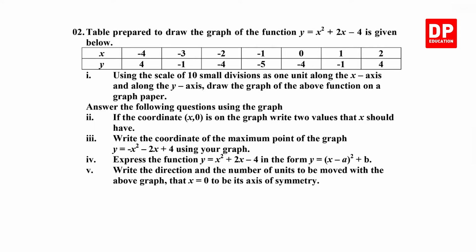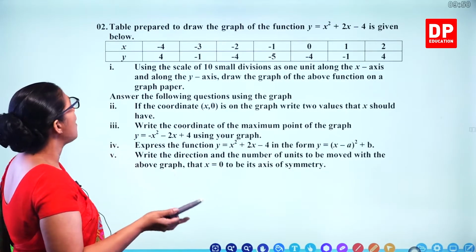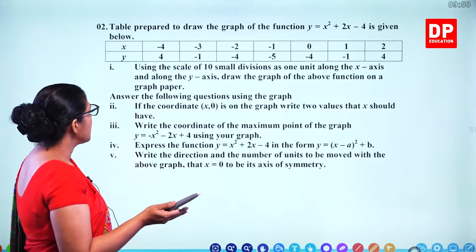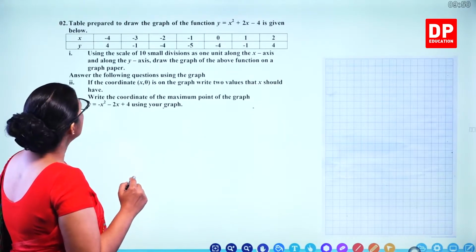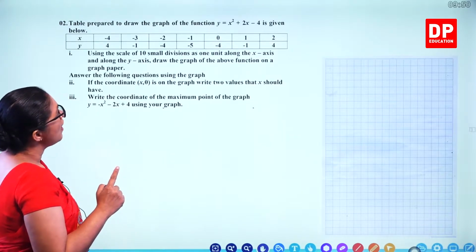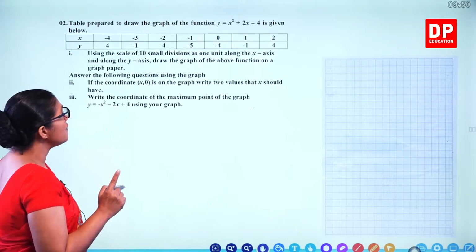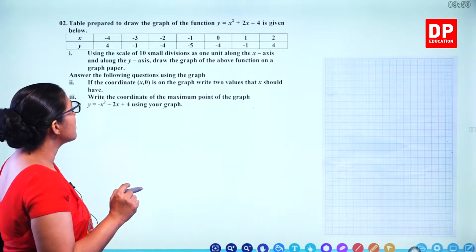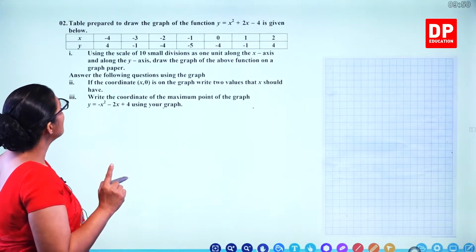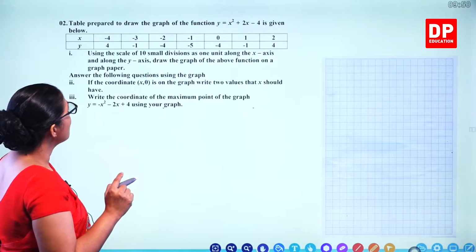Question number 2 is about graphs, quadratic graphs. So all values are given here. This time the table is given. You have to plot the graph and answer the given questions. The table prepared to draw the graph of the function y equals x squared plus 2x minus 4 is given below. Using the scale of 10 small divisions as 1 unit along the x-axis and along the y-axis, draw the graph of the above function on the graph paper. Answer the following questions using the graph.